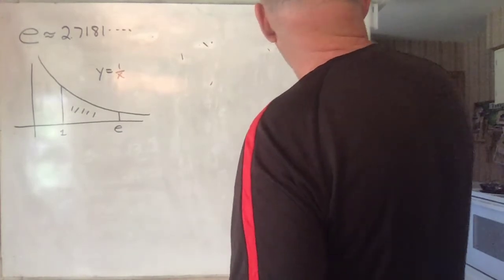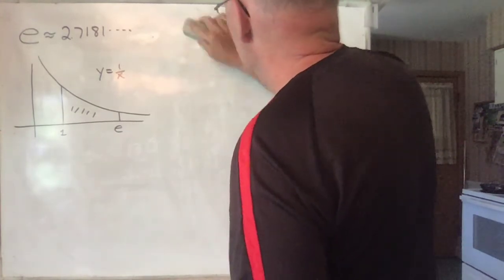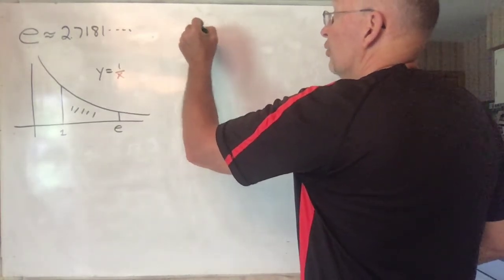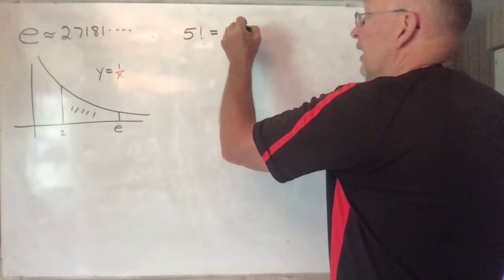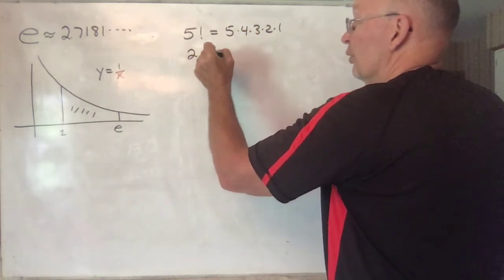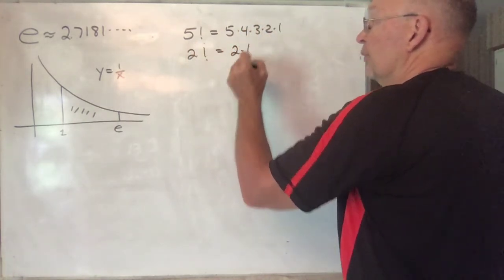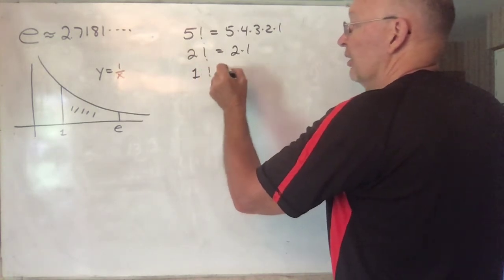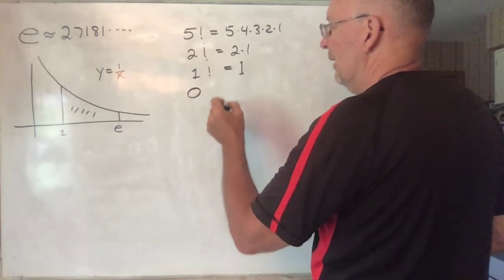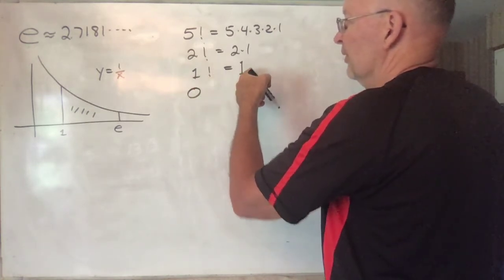Yet one other place where it shows up is, remember what factorial is? Do you know what factorial is? 5 factorial means 5 times 4 times 3 times 2 times 1. 2 factorial is just 2 times 1. 1 factorial is just 1. 0 factorial, you'd think that would be, it doesn't even make sense because you're starting with 1.